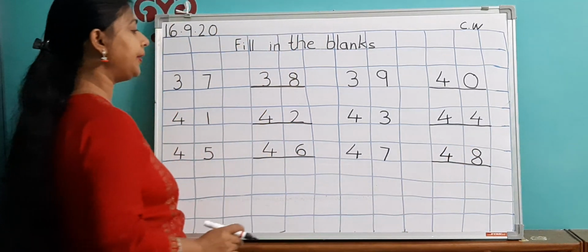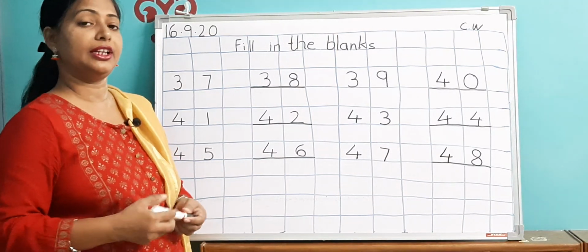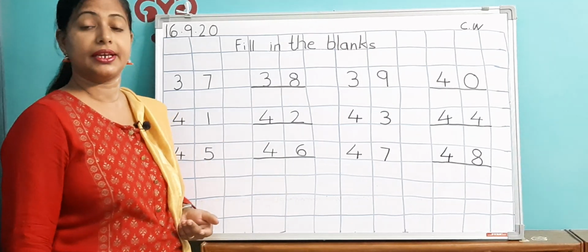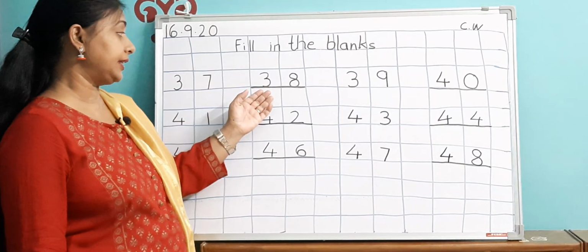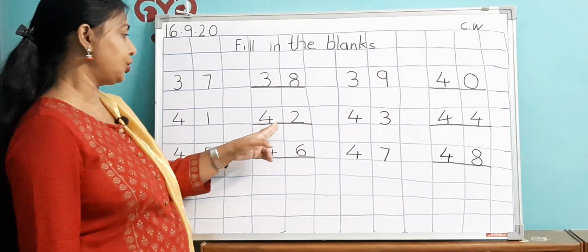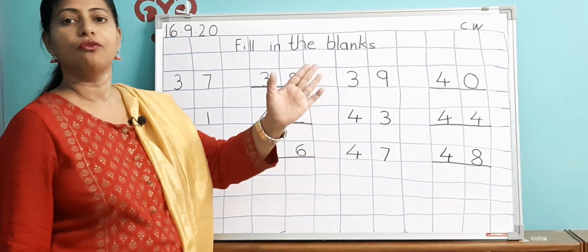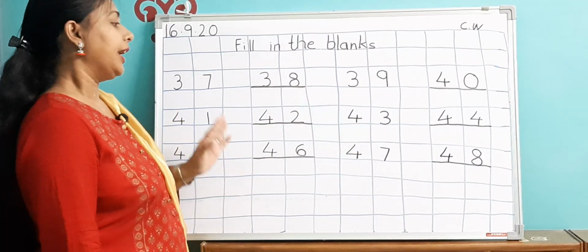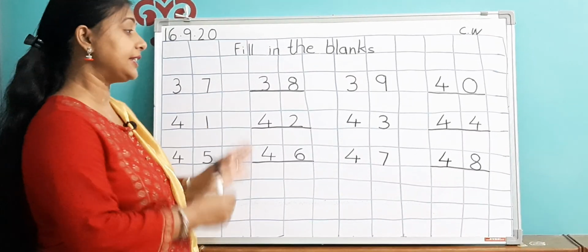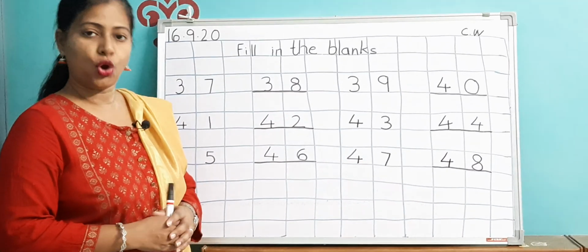48. Right children? So this is the way you have to do this work, this fill in the blanks, and you can only do this if you remember the numbers. That after 37, 38 comes, then 39, then 40, then 41, 42, 43, 44, 45, 46, 47, 48. If you remember the numbers, then only you will be able to do this exercise. Do this exercise very neatly in your Maths 1 copy. God bless you children.